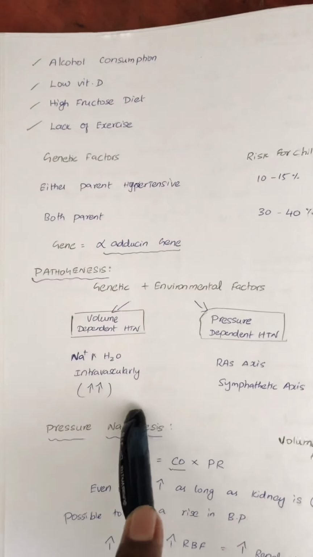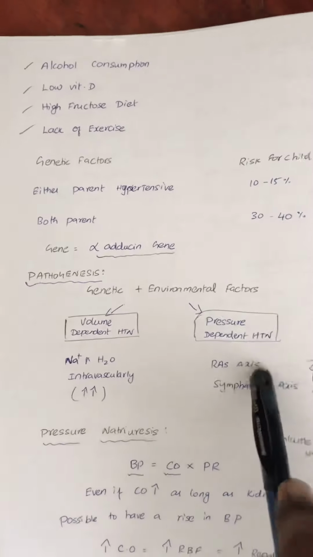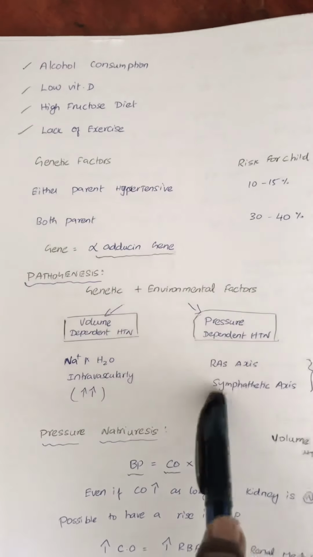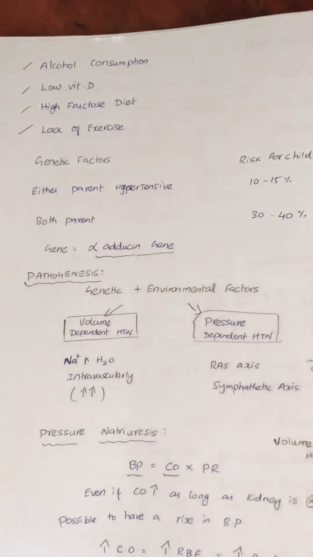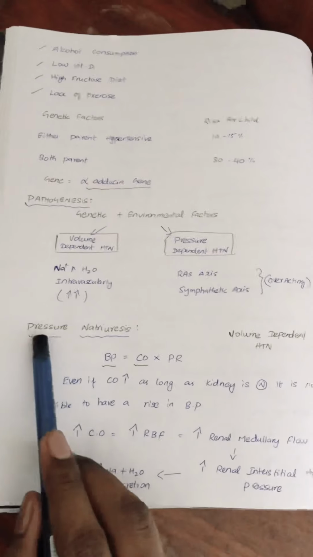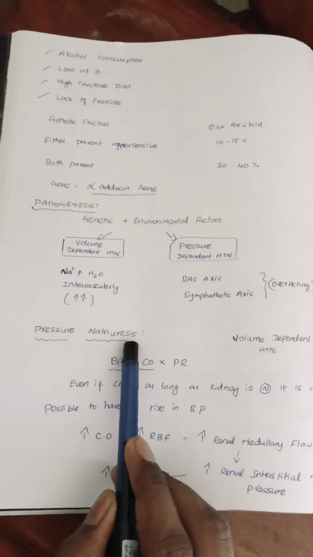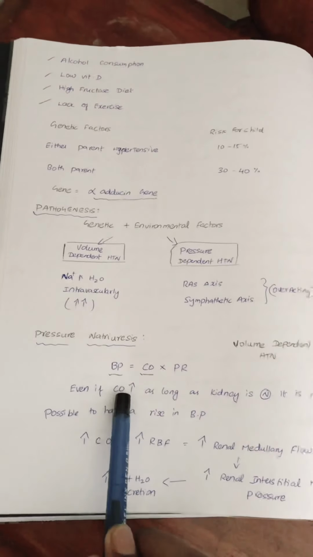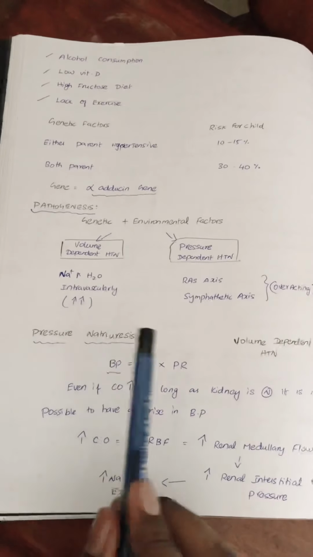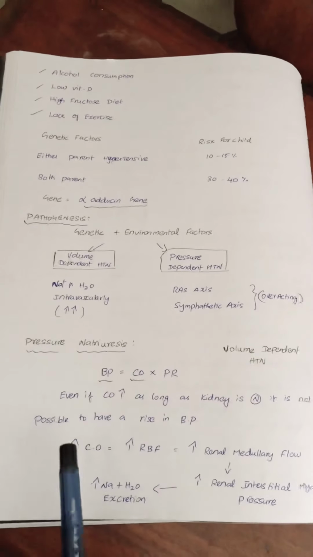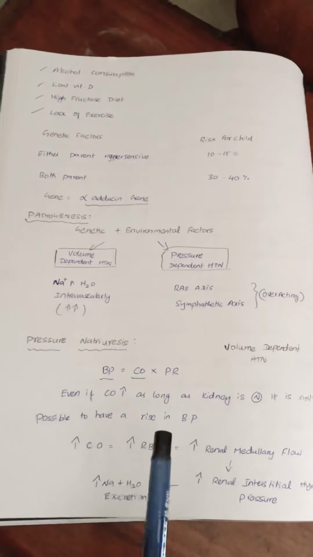This is the cause for pathogenesis. But in pressure dependent hypertension, the RAS axis and sympathetic axis are overacting. In volume dependent hypertension we have to know the term pressure natriuresis. What does it say? In a normal person you can't get volume dependent hypertension. As long as the kidney is normal, it's not possible to have volume dependent hypertension.